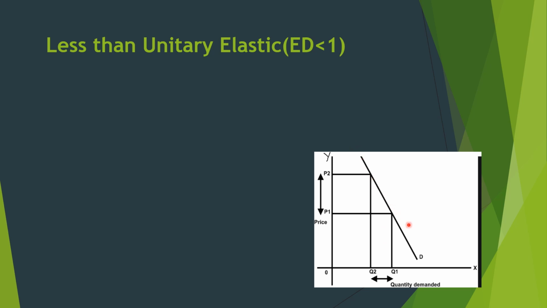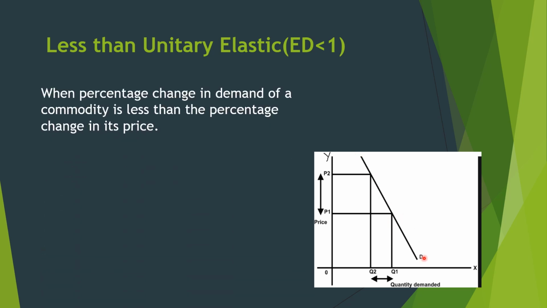The demand curve slopes downward, but it is steeper in nature. So the definition: when the percentage change in demand of a commodity is less than the percentage change in price, it is termed less than unitary elastic demand.